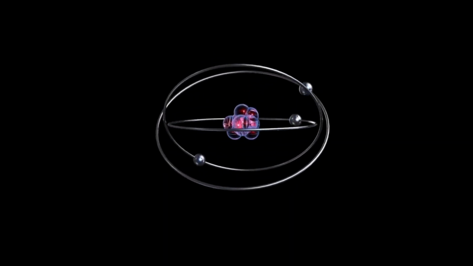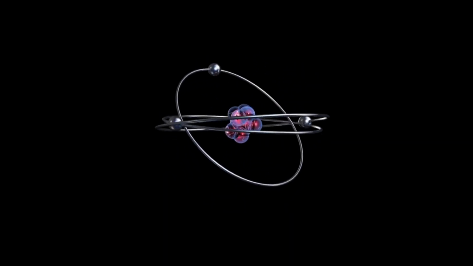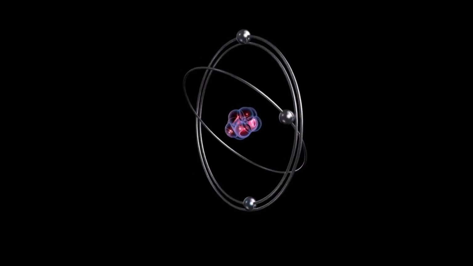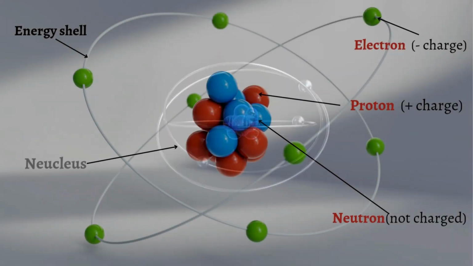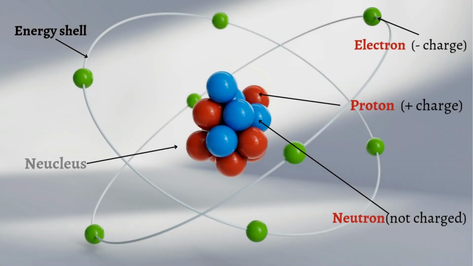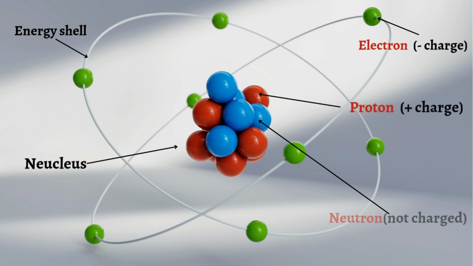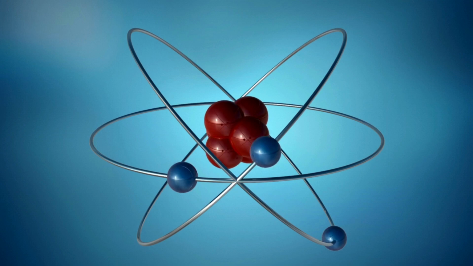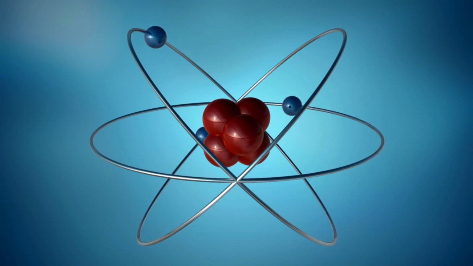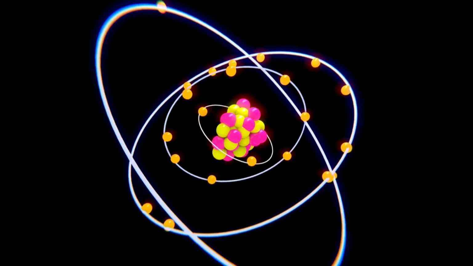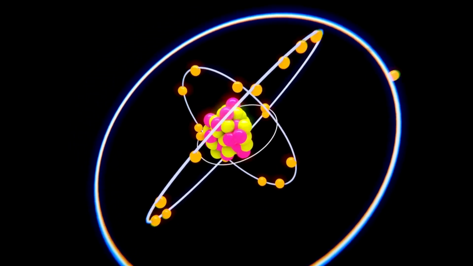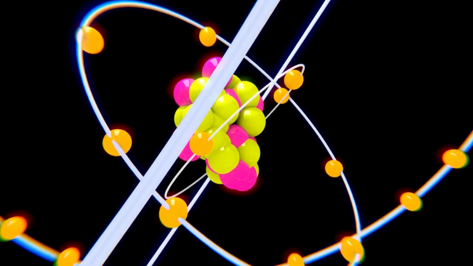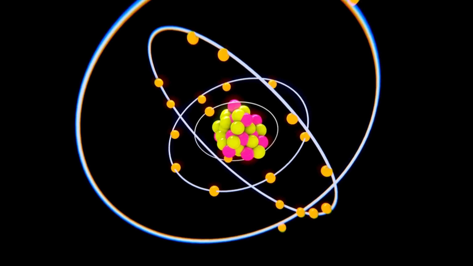An atom is tiny, about 0.1 nanometers in radius, and made up of mostly empty space. At its center is a dense nucleus made of protons, positively charged, and neutrons, no charge. Orbiting the nucleus is a cloud of electrons, which are negatively charged. Electrons move in specific paths called shells or energy levels. The closer the shell is to the nucleus, the less energy the electrons have. The farther away, the more energy.